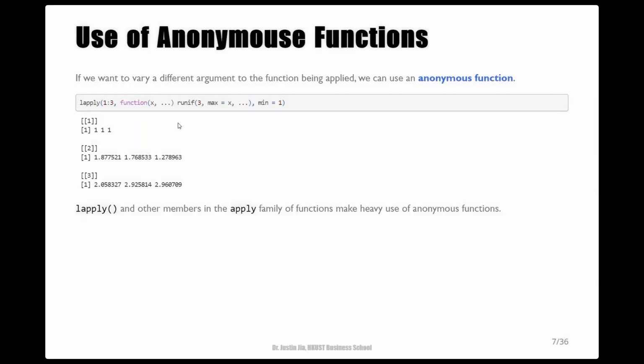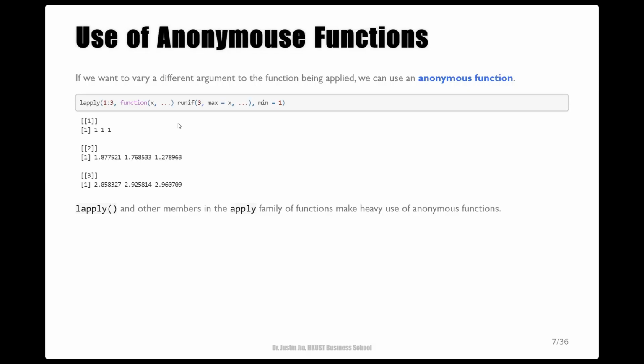Then we can use an anonymous function to customize argument passing behaviors of the function being applied. Anonymous functions don't have names and can be quickly generated on the fly.